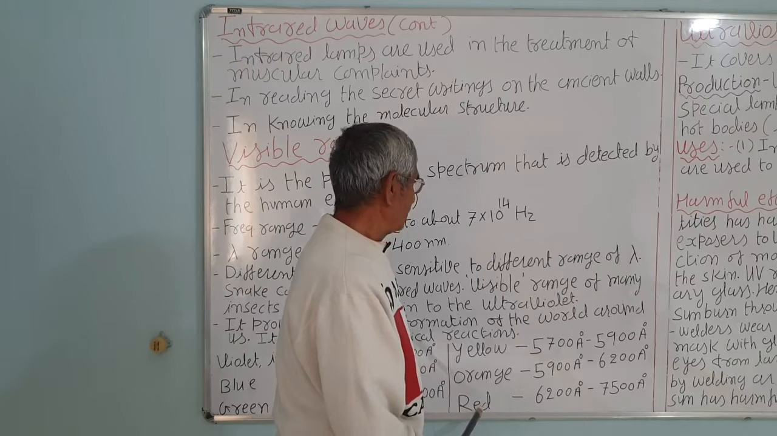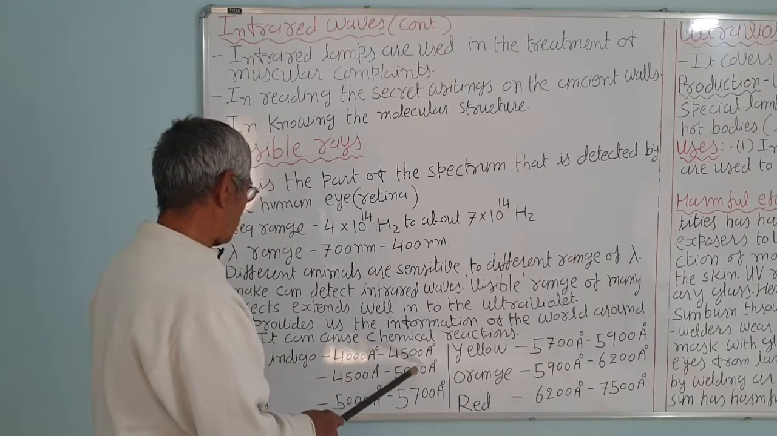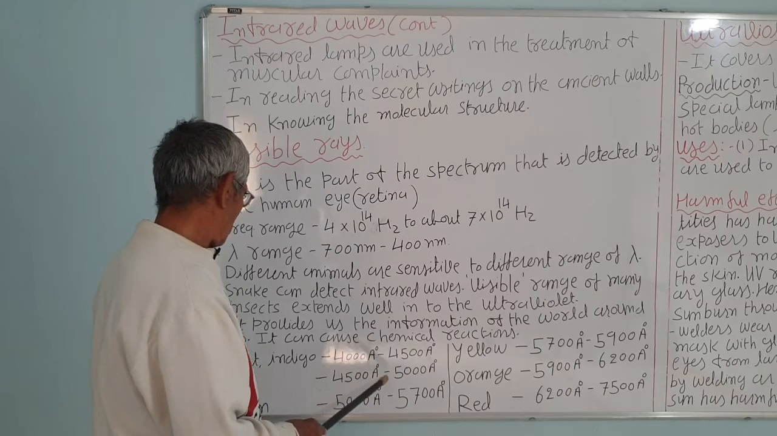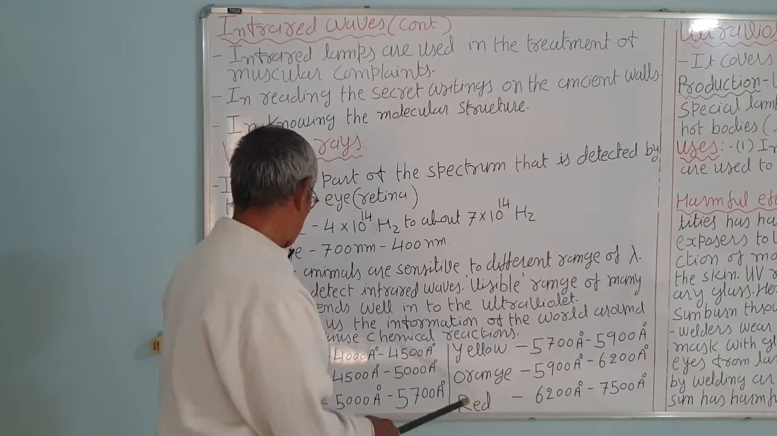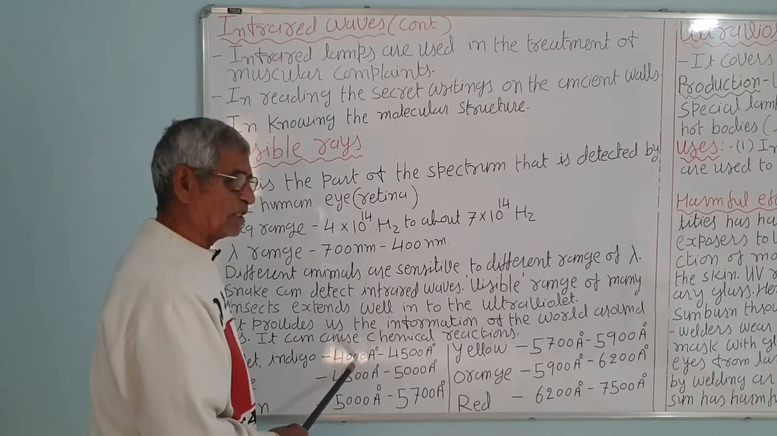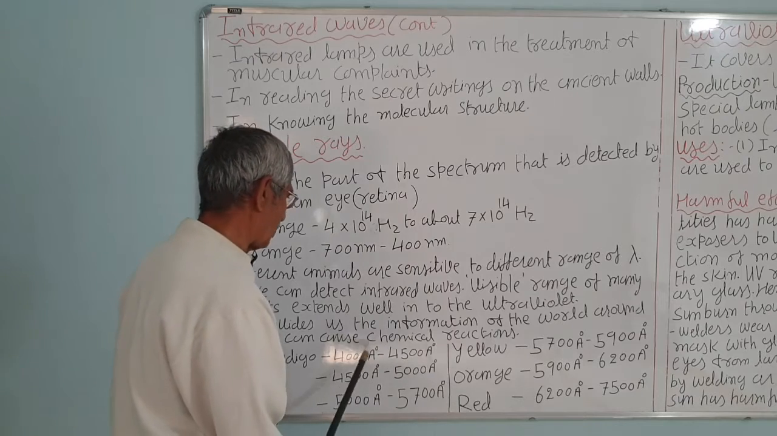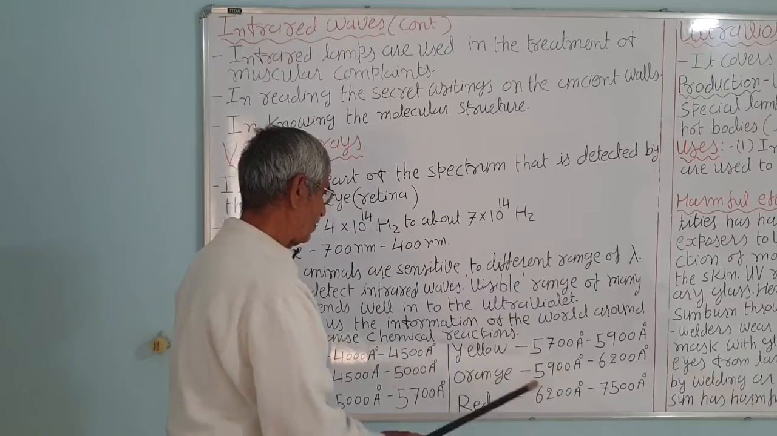Correct. Red has the longest wavelength, and violet has the shortest wavelength. So the frequency of red is minimum and the frequency of violet is maximum. Wavelength is less, frequency is more, almost double. This is about 7500 and 4000, so you can consider this almost double.